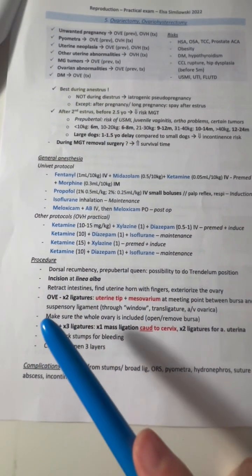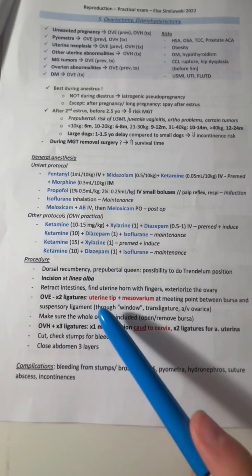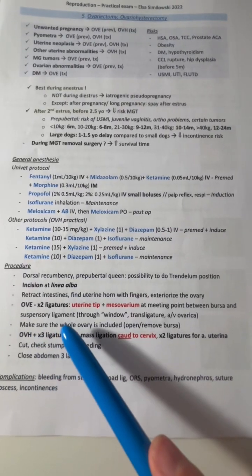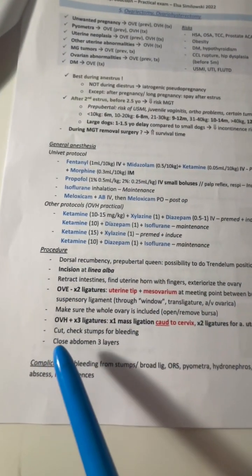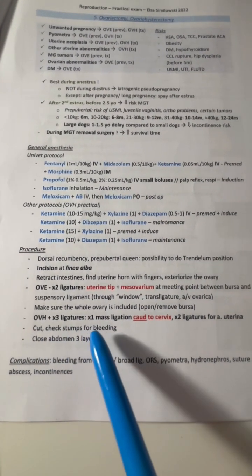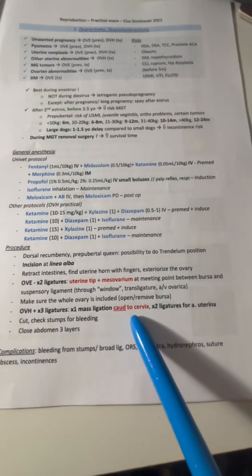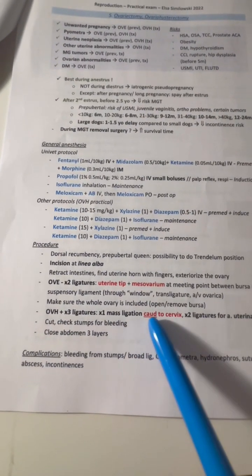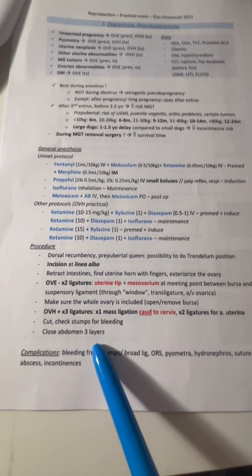For an ovariectomy, do 2 ligatures on the uterine tip and the mesovarium at the meeting point between the bursa and the suspensory ligament. For an ovariohysterectomy, there are 3 ligatures: 1 mass ligation, which is caudal to the cervix, and 2 ligatures for the uterine artery. Then you cut and check the stumps for bleeding, and you close the abdomen in 3 layers.